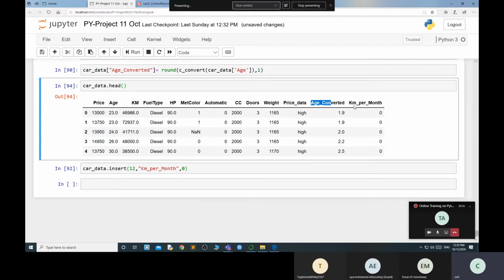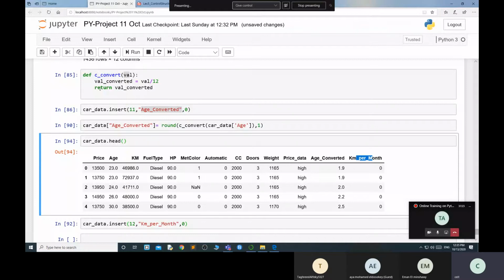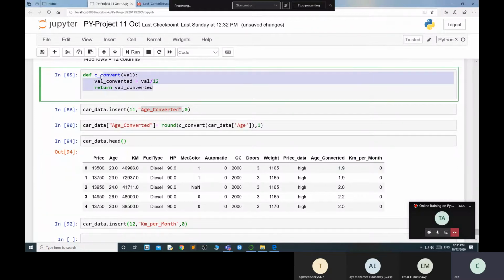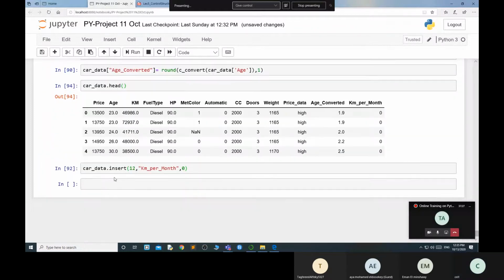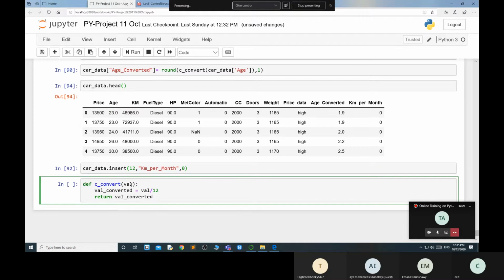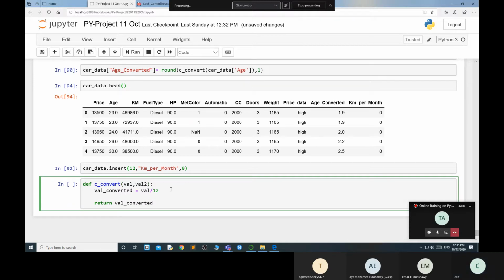So this is price a kilometer. Now I need to convert this kilometer part into months: in 1 month, how many kilometers does this car run? So I'll make the same function. Now I need to pass val to it.